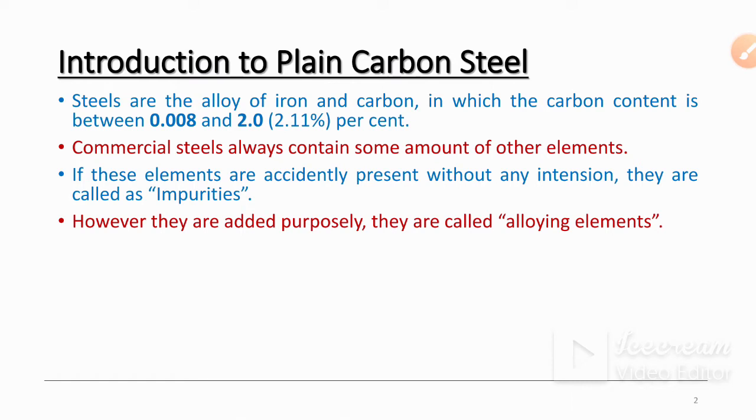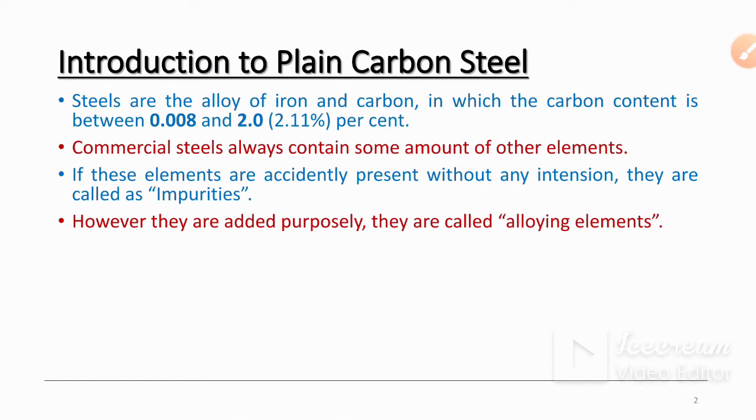By nature, first we extract metal from earth, and during that extraction some impurities are present in large percent. Then purification of metal is done, and during this purification a major part of these impurities is removed, but still there are some impurities present in the alloy or steel.